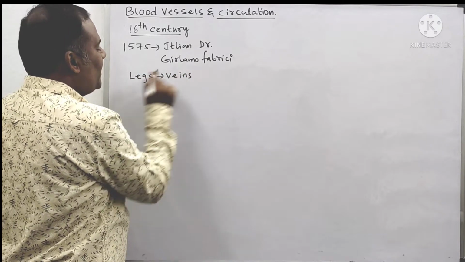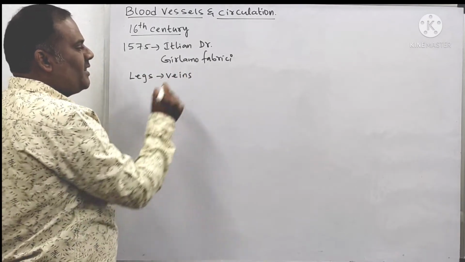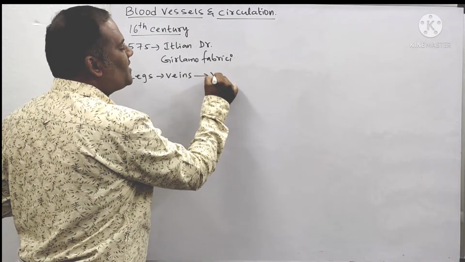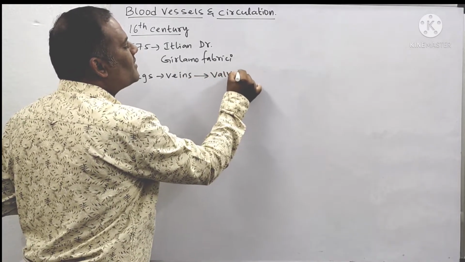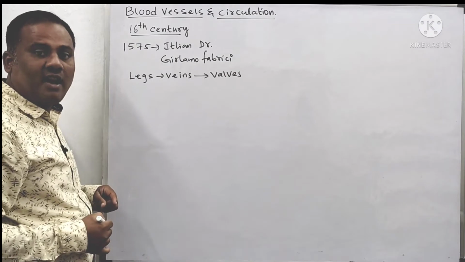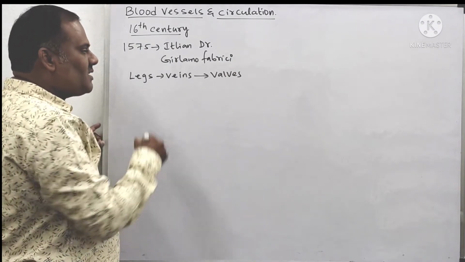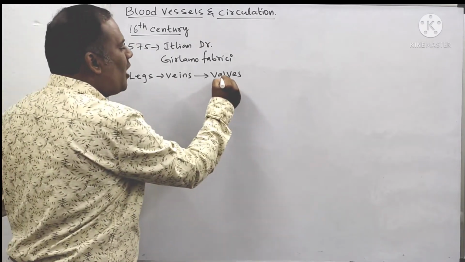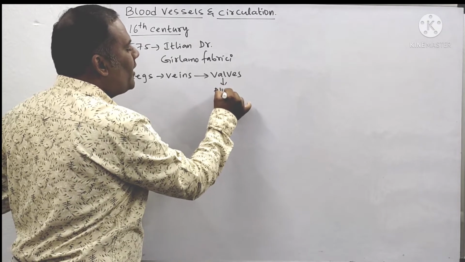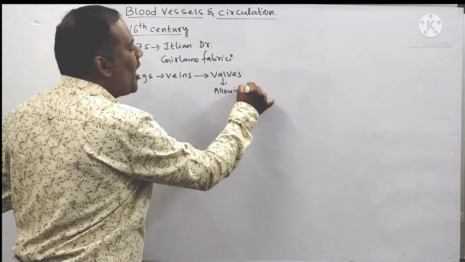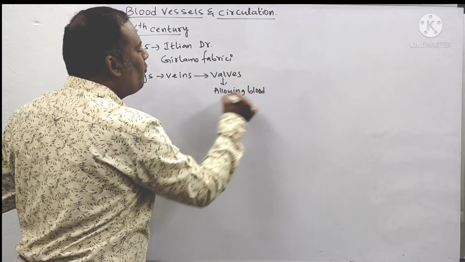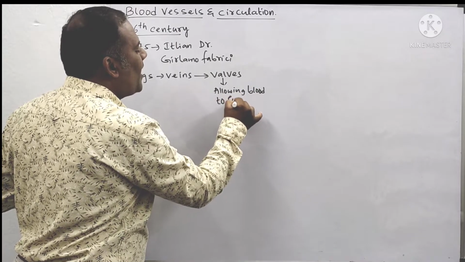veins of the legs, he observed the veins in the legs, these will have the special structures called as what? Valves. They have a special structure called what na? Valves. What are these valves? Means these valves are allowing the blood to flow only in one direction.